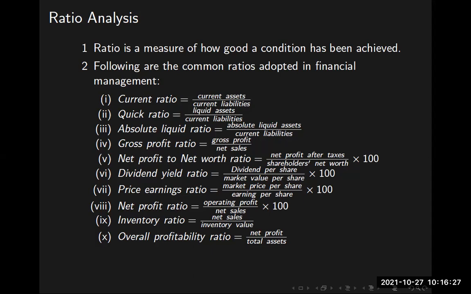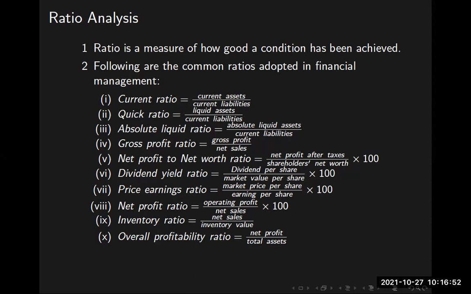Absolute liquid ratio means absolute liquid assets divided by current liabilities. In all the parameters so far, we have used current liabilities in the denominator, whereas the numerator is different: current assets, liquid assets, absolute liquid assets. Absolute liquid ratio equals absolute liquid assets divided by current liabilities. Can we repeat?